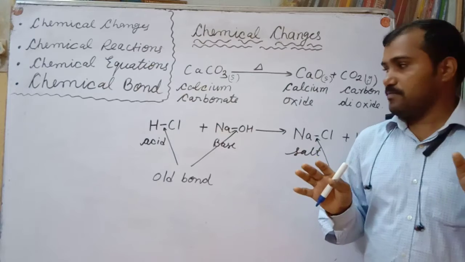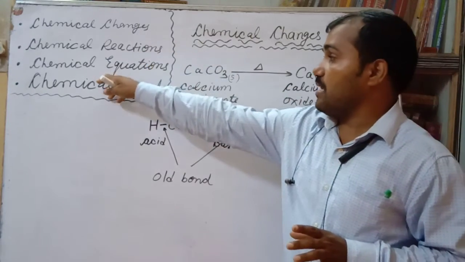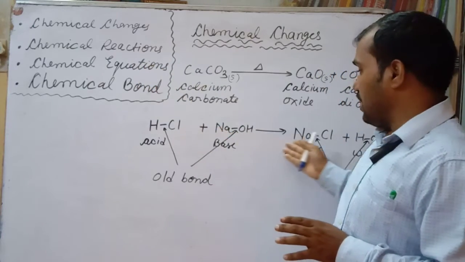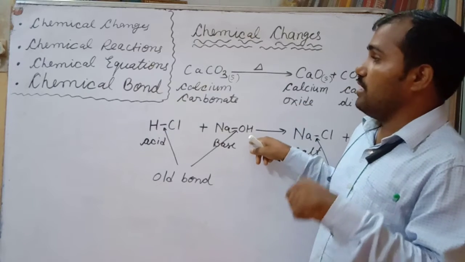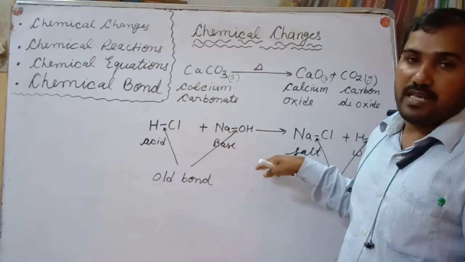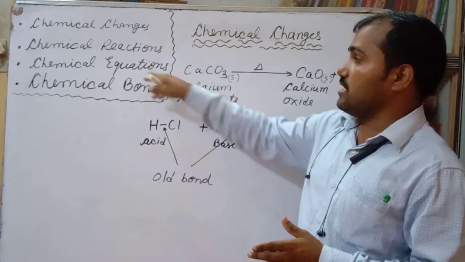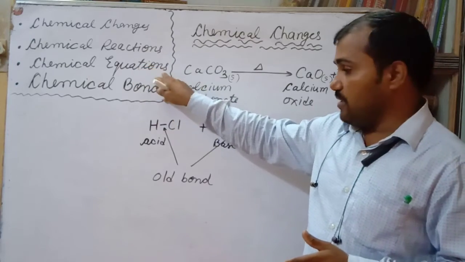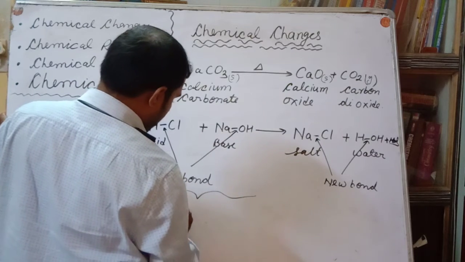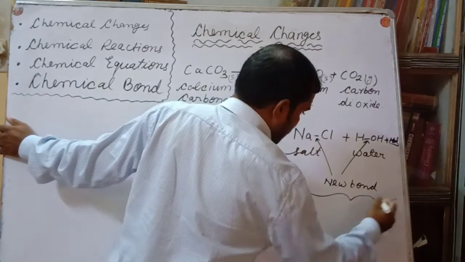Only this much. And a chemical reaction we represent with the help of a chemical equation. This is the chemical equation, my dear. It is the chemical equation in which we have represented the reaction in which acid reacts with base to give the salt and water. So this is the representation of the chemical reaction, which is said to be a chemical equation. And a chemical equation contains two parts. One is the reactant and second is the product.